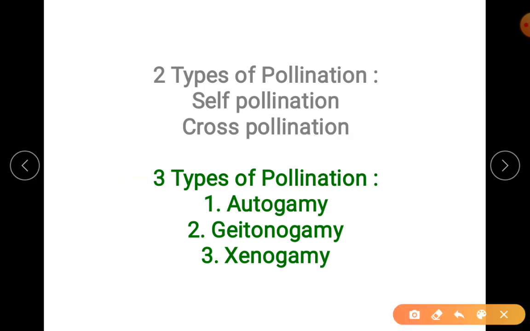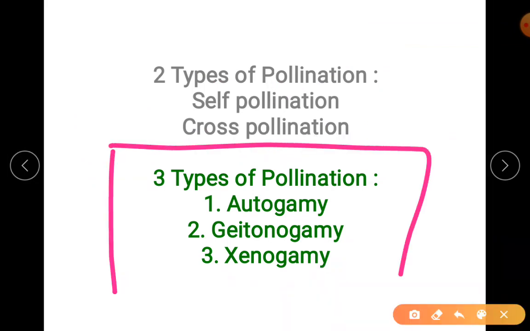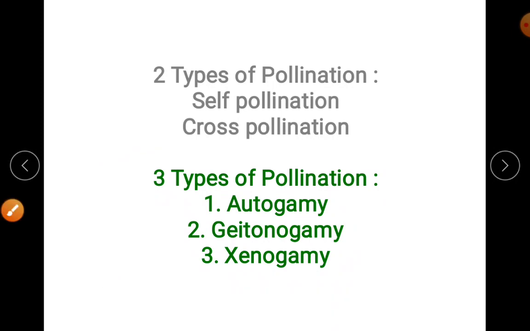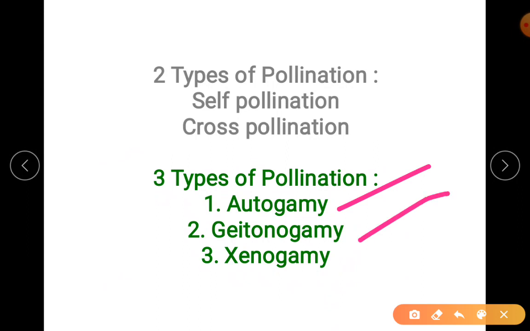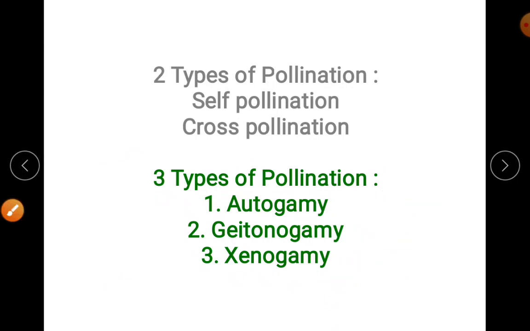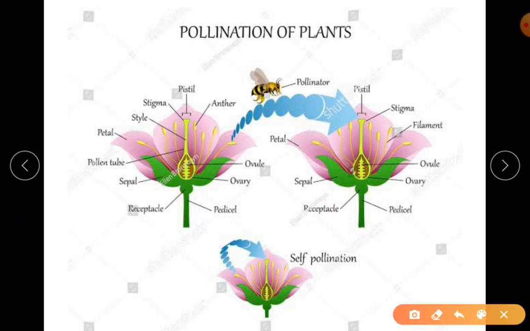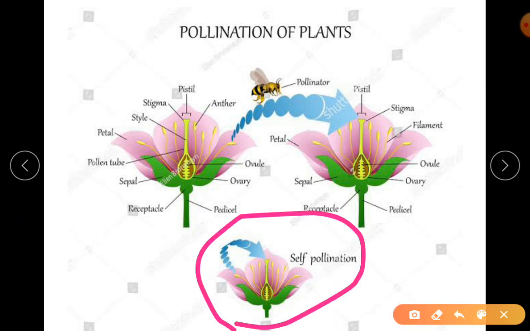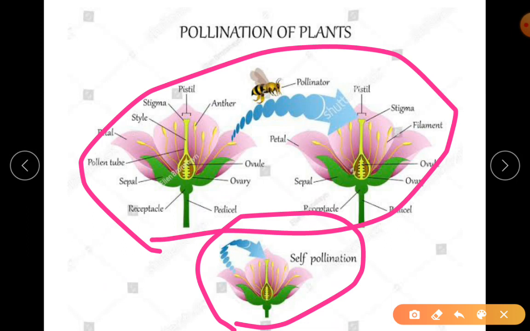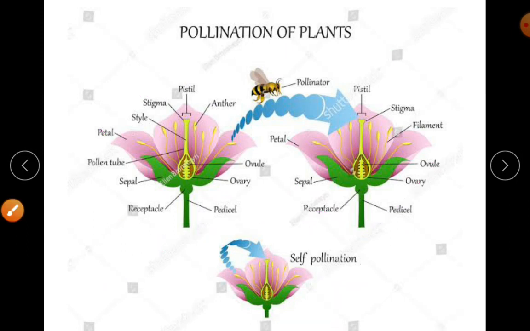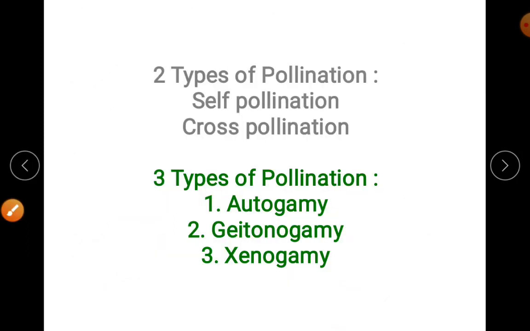In your textbook, they have highlighted 3 types of pollination. So what are those 3 types? Autogamy, geitonogamy, xenogamy. Very important 3-mark question: name the types of pollination occurring in plants. Starting with the general, this is your self-pollination and this is your cross-pollination, but we are not studying as self and cross itself. We are studying into the detailed structure. You'll understand what these are.